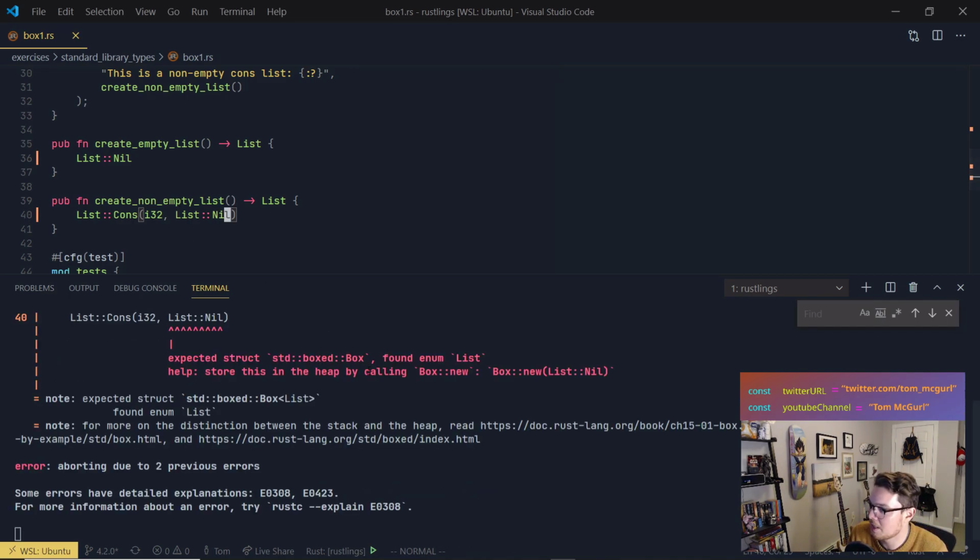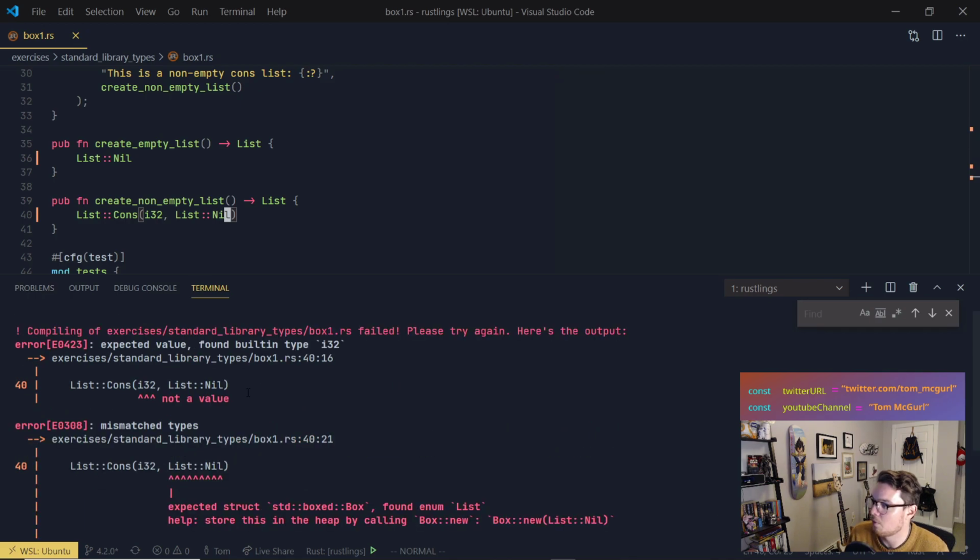Okay, so it's complaining because it needs to be boxed, but we made a little progress. So i32 is not a value. That's okay. We'll give it a value. We'll say it's 117. I'm a big Halo fan, so I'm gonna have to go with 117 for this. Let's see if we can clear up that first one.